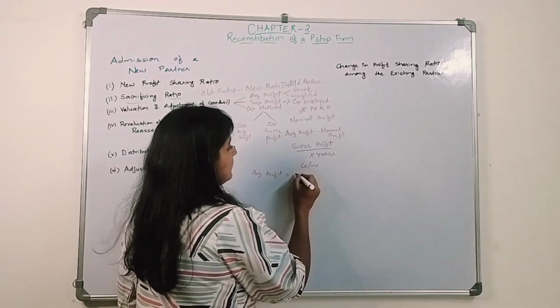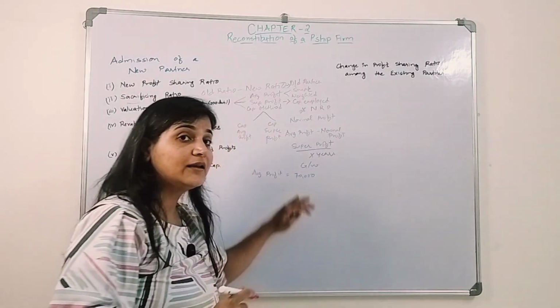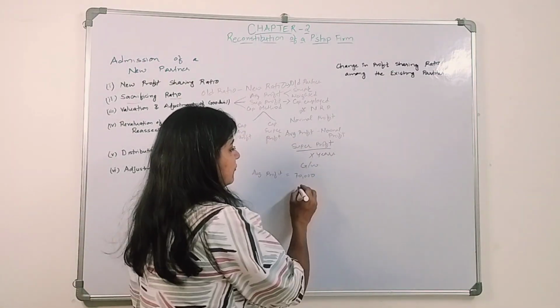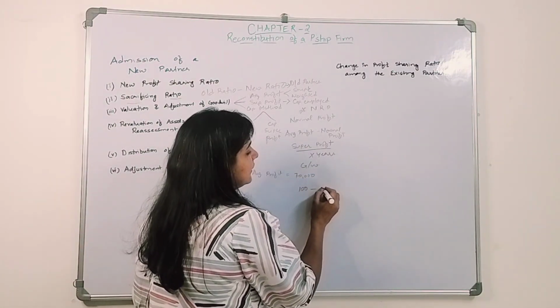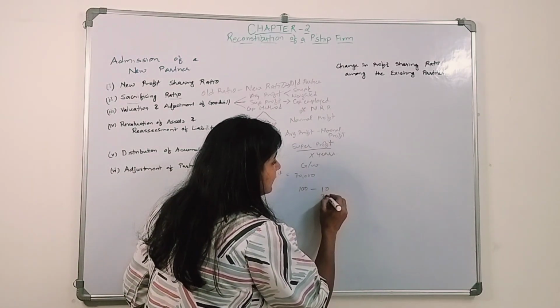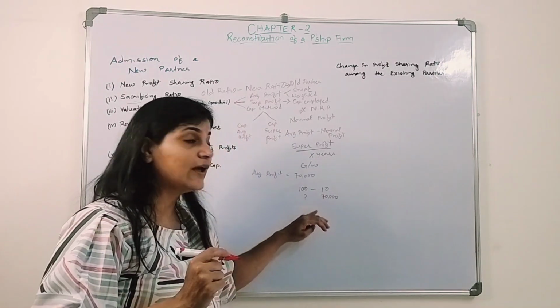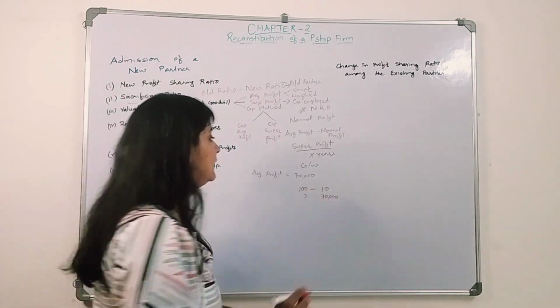Let's say 70,000 is the average profit, right? So in the market, if you invest 100 rupees, you get 10 rupees, right? Now you have received 70,000. So how much should a person have invested so that he could receive 70,000?